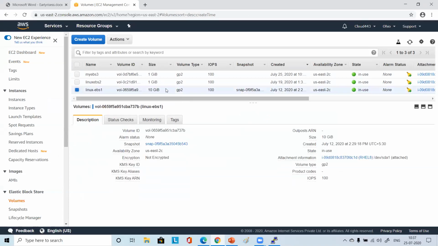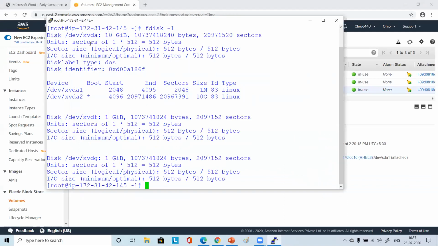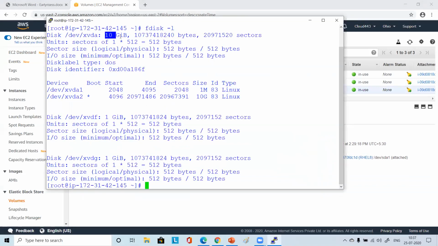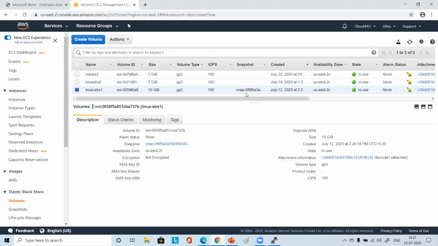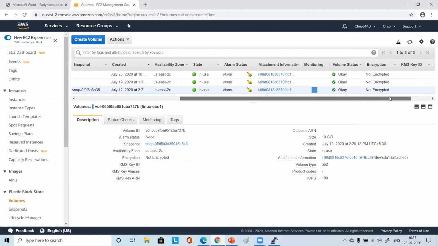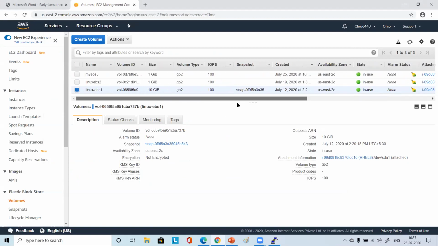Urvashi, you got it? XVDA. So you see the first one comes like /dev/xvda. Here you see 10 GB. So here also it is shown as 10 GB, you see? Correct? So this is exactly the same disk, right? Which is shown here. You see, this is the disk.